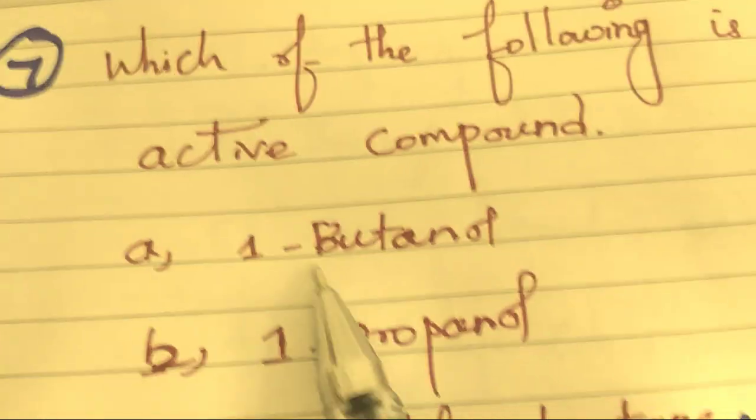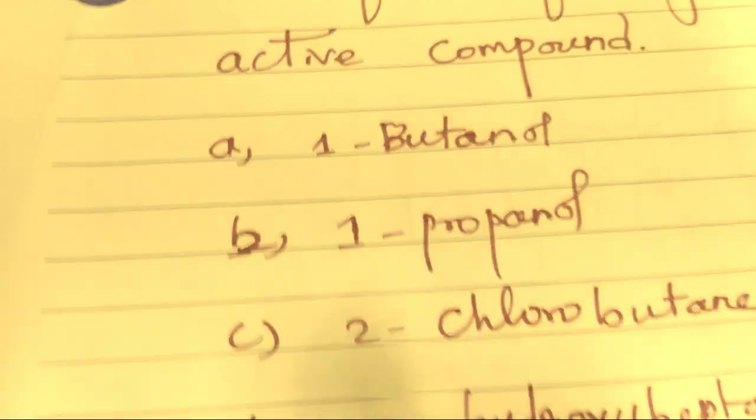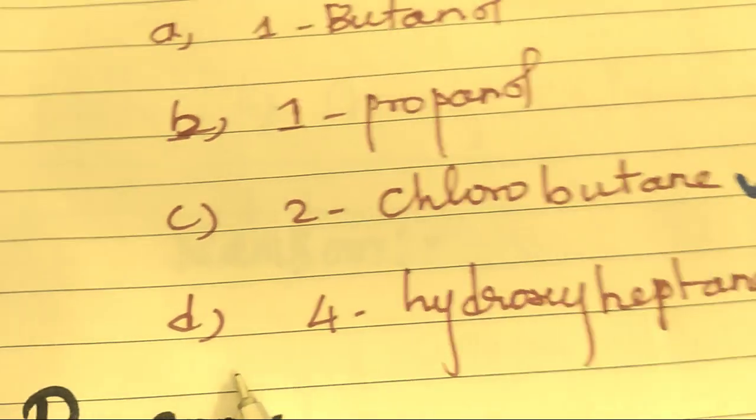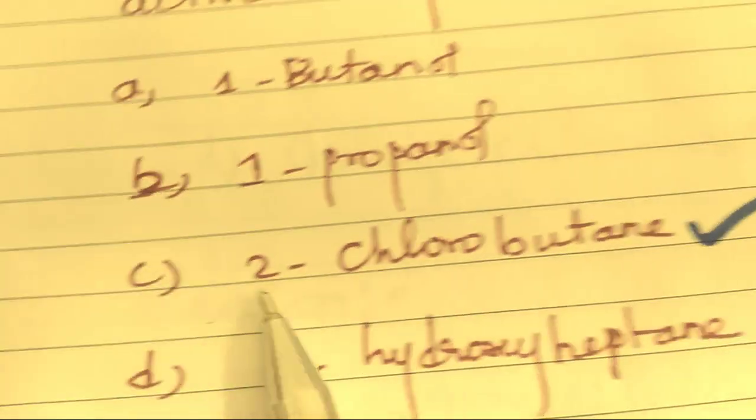Next one is: which of the following is an optically active compound? Four options are given. This is the A option, this is the B option, this is the C option, this is the D option. The answer is C option, 2-chlorobutane. Why?